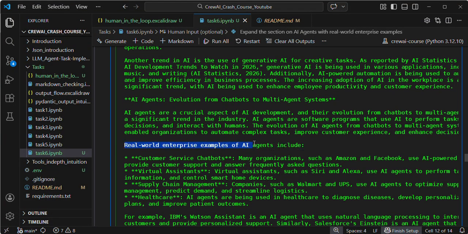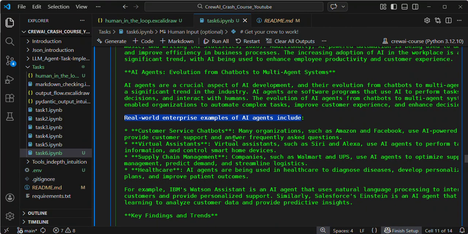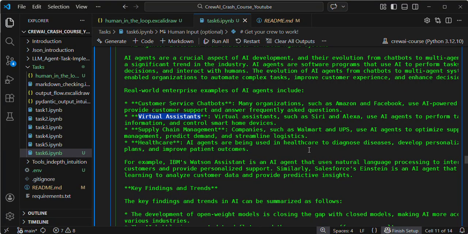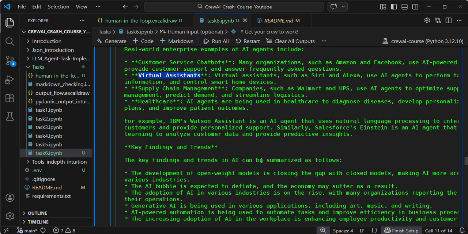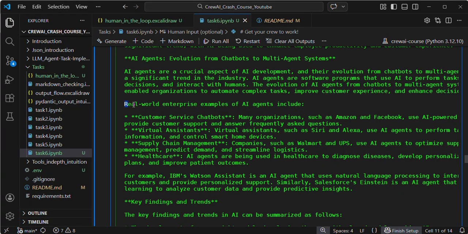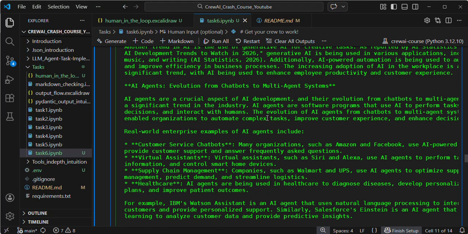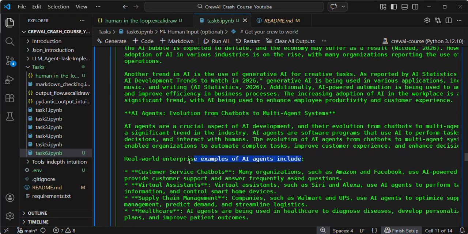If you see, real world enterprise examples of AI agents include customer service chatbots and virtual assistants such as Alexa, which use AI agents to perform tasks and control smart home devices. In supply chain management, companies such as Walmart and UPS use AI agents to optimize operations. In healthcare, AI agents are being used to diagnose diseases and develop personalized treatment. IBM Watson Assistant is an AI agent that uses natural language processing to engage customers and provide personalized support. Similarly, Salesforce. Based on the feedback, it is able to integrate this concept, modify the entire report, and add it.